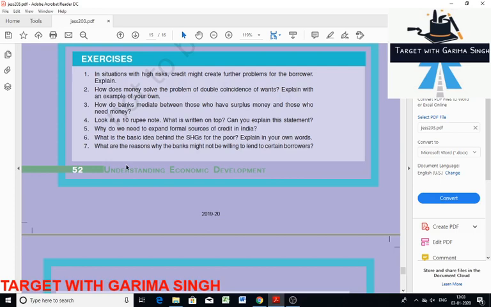Next is the sixth question. What is the basic idea behind self-help groups for the poor? Explain in your own words. The basic idea behind the self-help group is to provide a financial resource for the poor through organizing the rural poor, essentially women, into small self-help groups. They also provide timely loans at a reasonable interest rate without collateral. Thus, the main objective of self-help groups is to organize the rural poor, especially women, into small self-help groups.